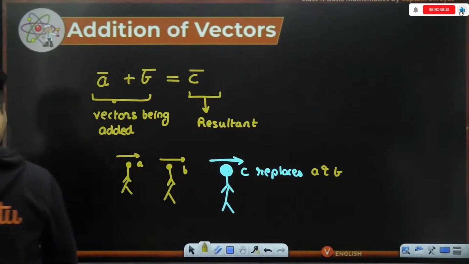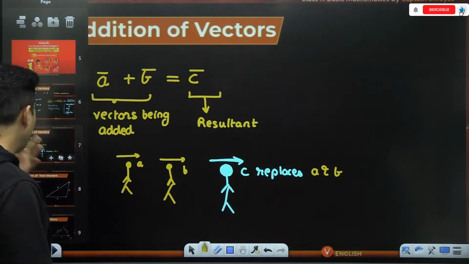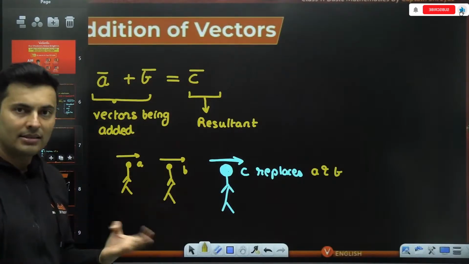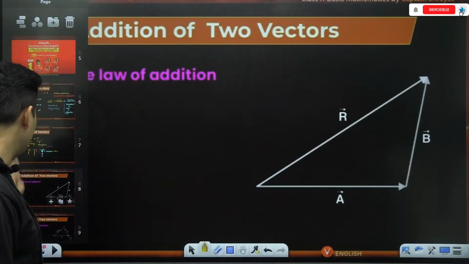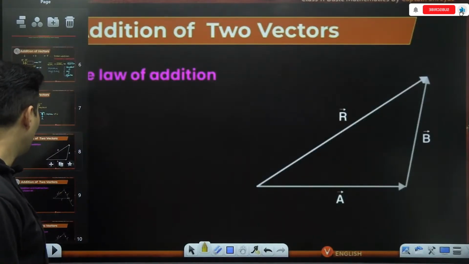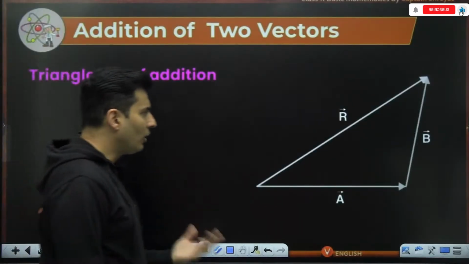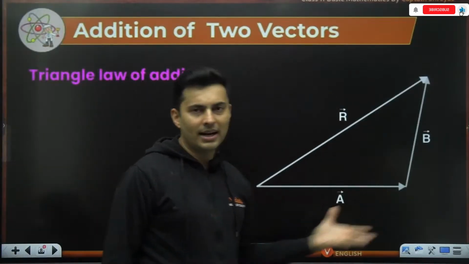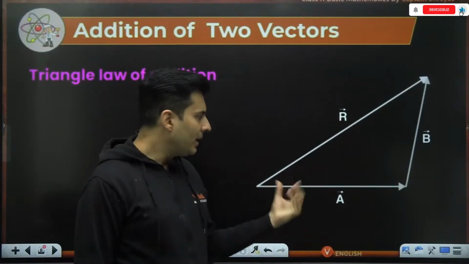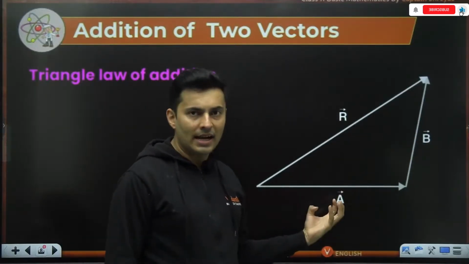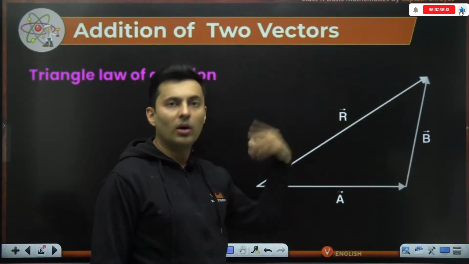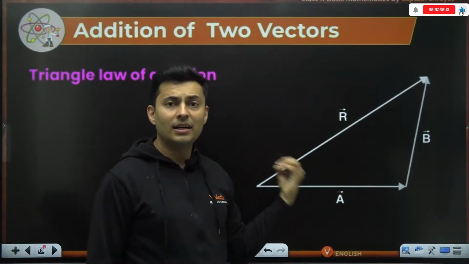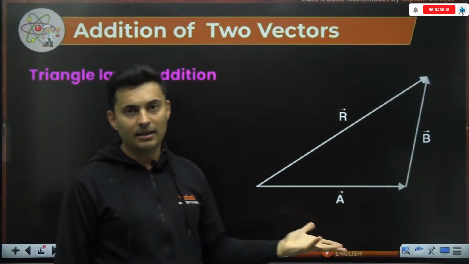Cool. So, having said this, there are multiple ways of getting the final answer. How do I find the resultant, sir? There are multiple ways. The first method is called the triangle method of vector addition. What you do is form a triangle by showing the two vectors being added as two sides of the triangle. Then the third side automatically signifies the effective or the resultant vector.